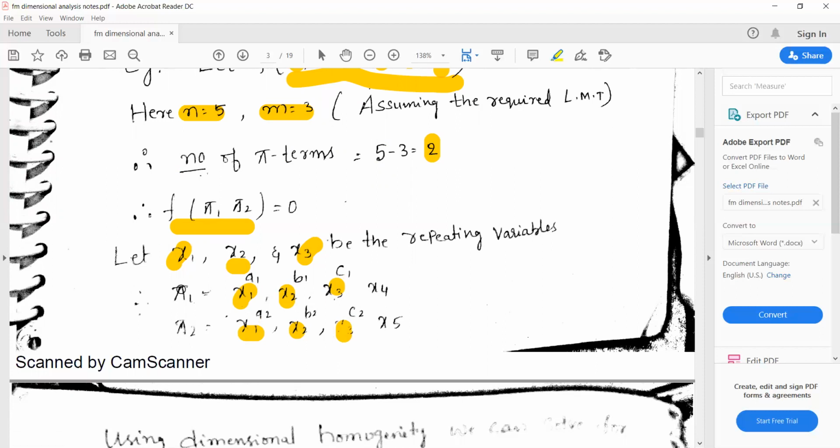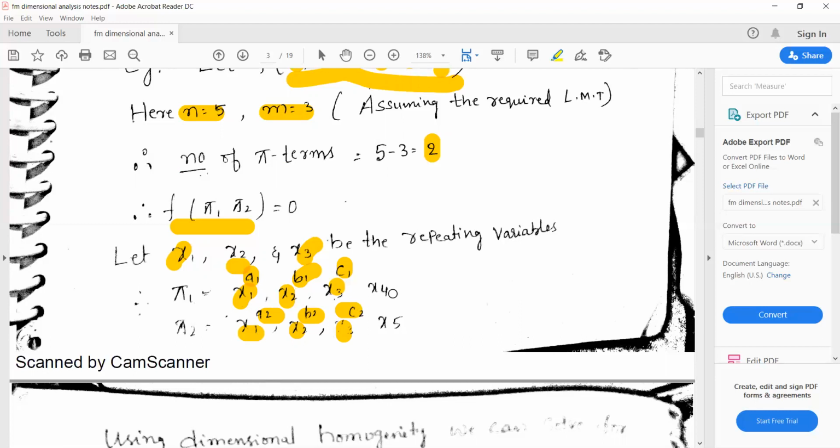But pi 1 is a dimensionless term, like M to the power of 0, L to the power of 0, T to the power of 0. So with respect to mass, length, and time, you need to write the powers. Here we have x1 to the power of a1, x2 to the power of b1, and x3 to the power of c1, because pi 1 means M0 L0 T0. So you need to write the powers for the repeating variables like a1, b1, c1. Or for pi 2, you can write a2, b2, c2.